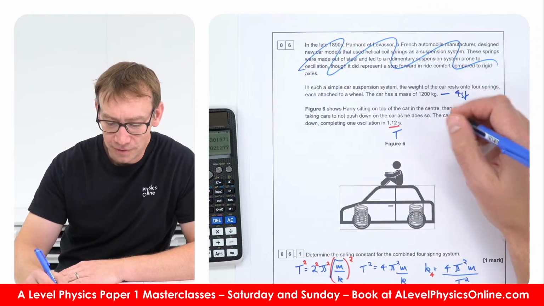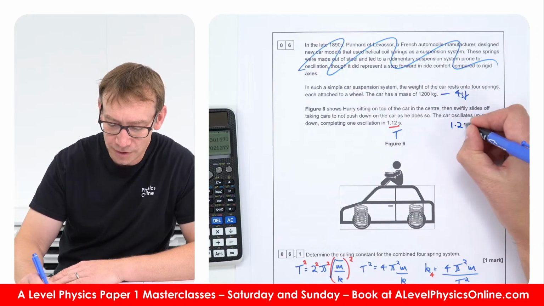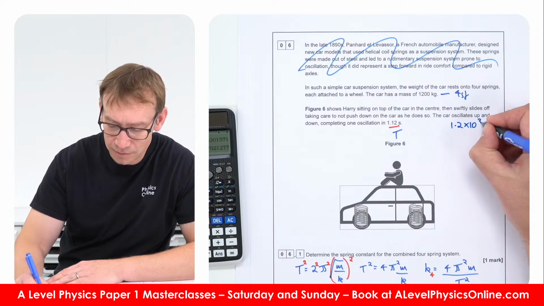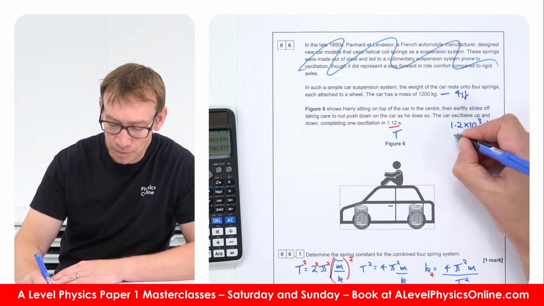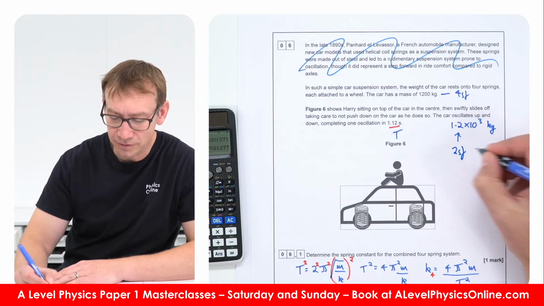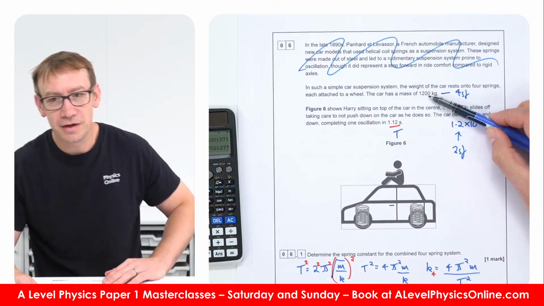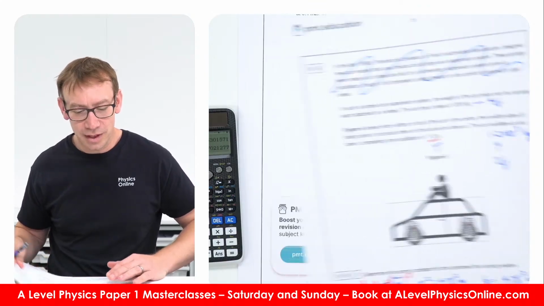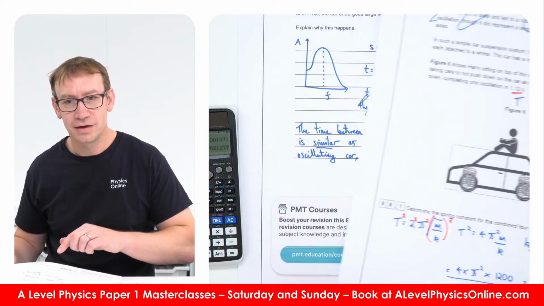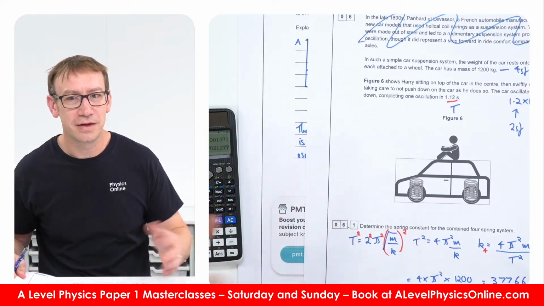If it was to 2 significant figures, it would have to be given as 1.2 times 10 to the 3 kilograms. So 4 significant figures is the raw data, which is why the answer was given to at least 3 significant figures in that final part.